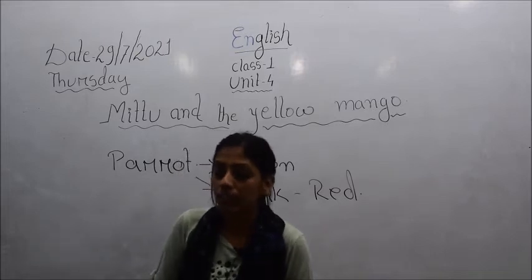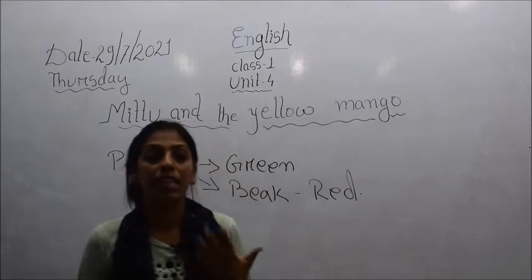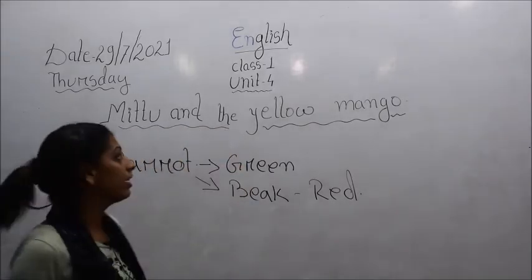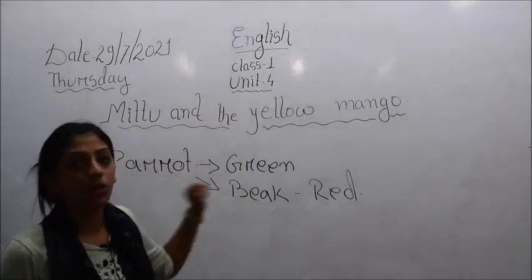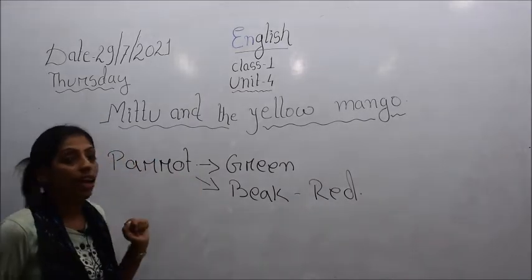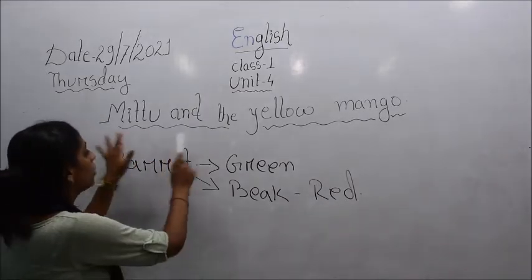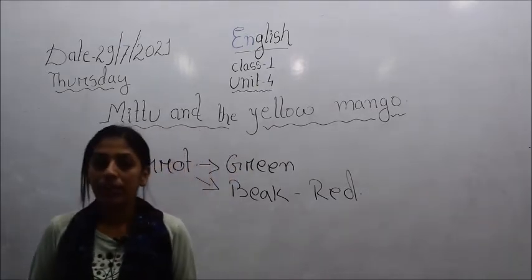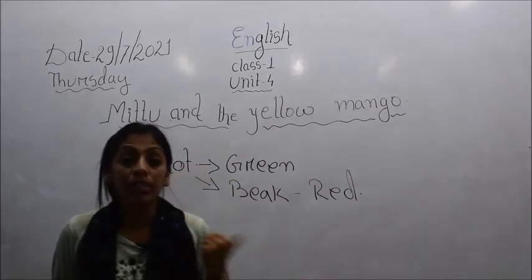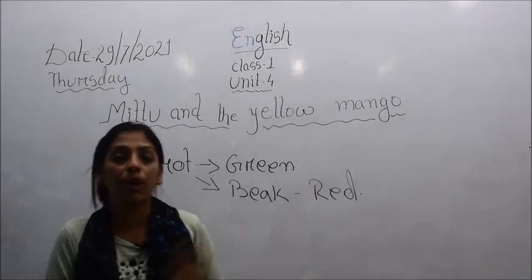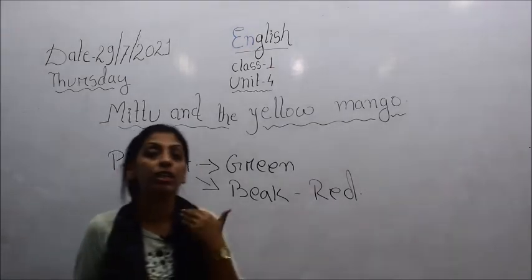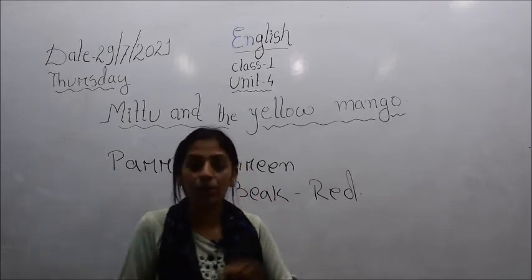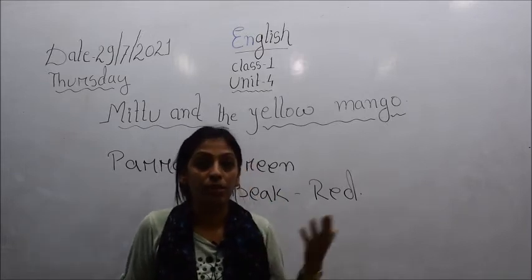So children, now with this we will proceed to the story. We will be studying today, children, unit 4, and there is a story and the title of the story is Mittu and the Yellow Mango. Before starting any story or any poem, we always have to keep in our mind who is the writer of the story or who is the poet of a particular poem.